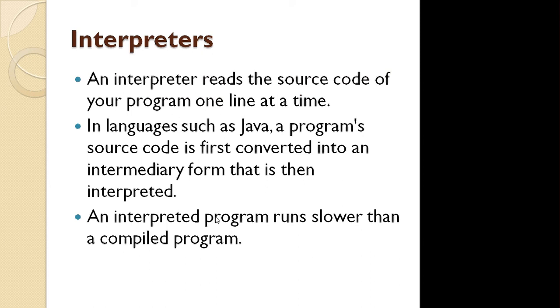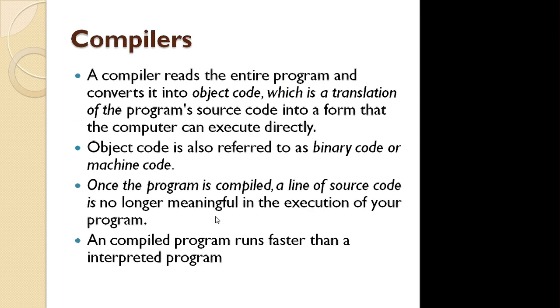Then next one is the compiler. As we know, the interpreter reads code line by line, whereas the compiler reads the entire program at a time and converts it into object code. So what is object code? Object code is referred to as binary code or machine code.